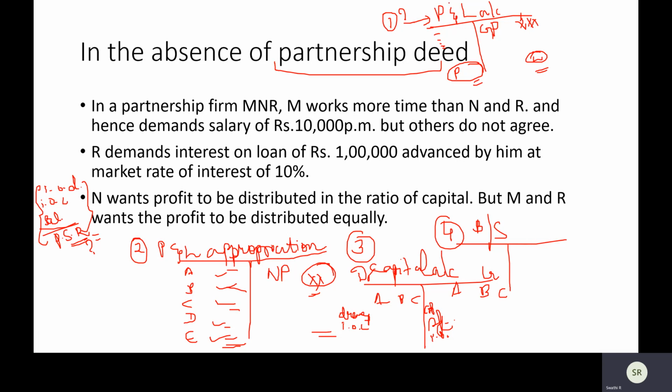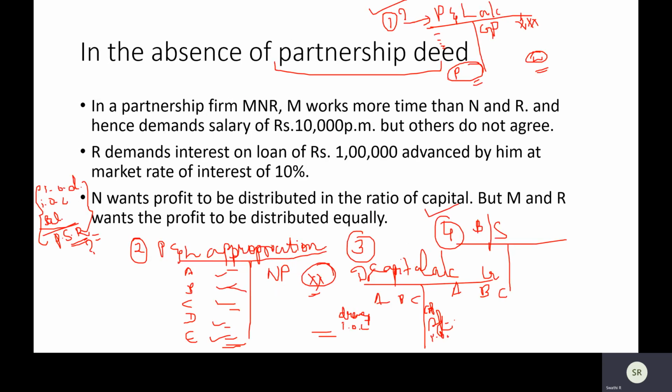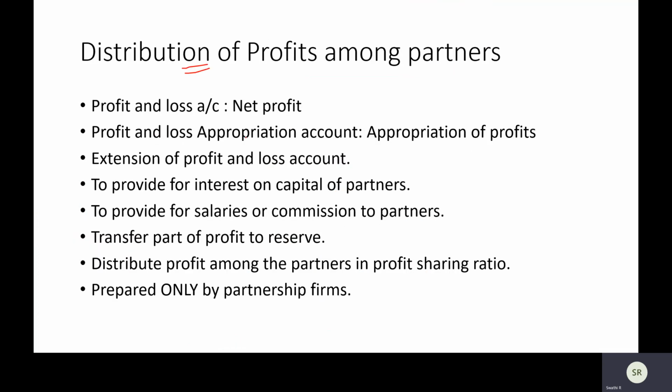Compared to your final accounts, from an accounting point of view, how is partnership different? Just when we were merely making the P&L account and balance sheet, out here we are going to learn how to make your P&L appropriation account, and also the capital account. We'll start off with distribution of profit or appropriation, the P&L appropriation account basically. First, you make your profit and loss account for finding out your net profit. This is as usual. The second step is you're bringing down your net profit, whereas the P&L appropriation account is your step 2 for appropriating or distributing profits.